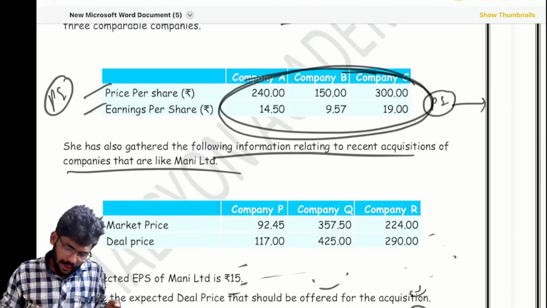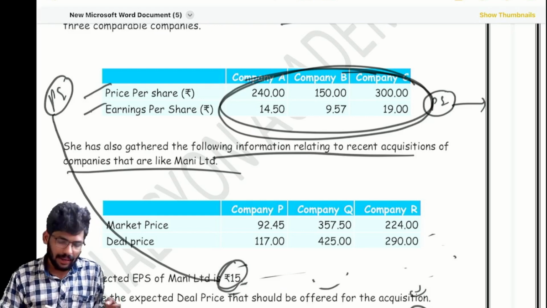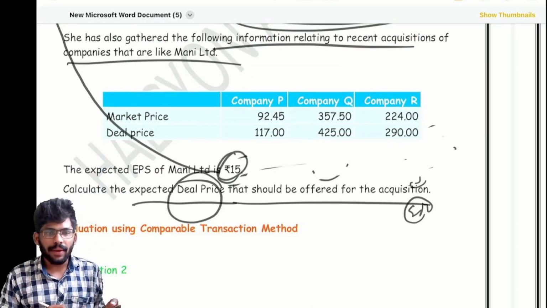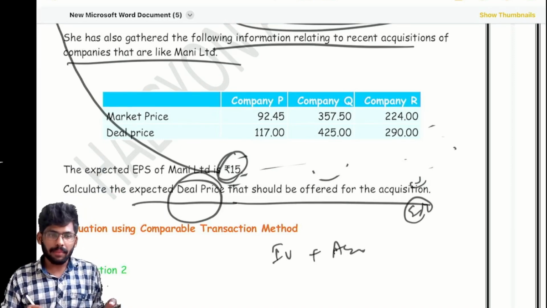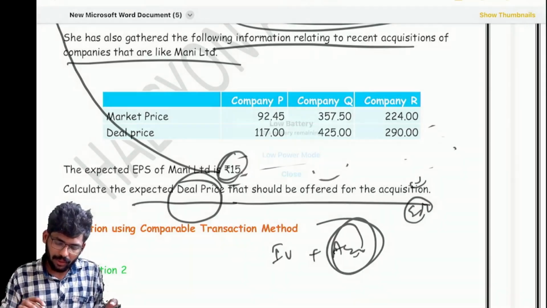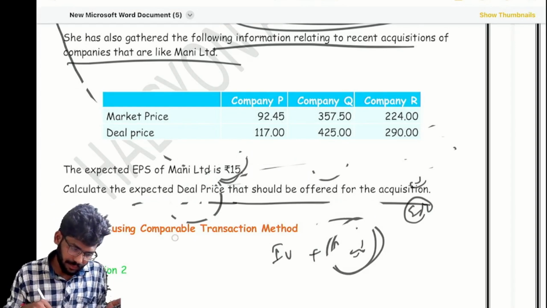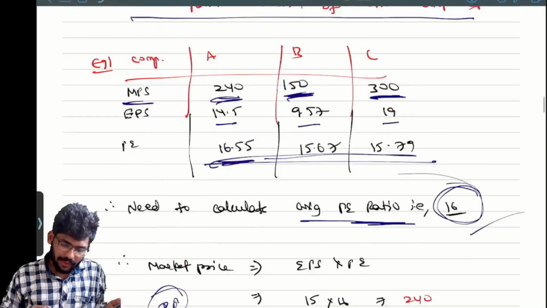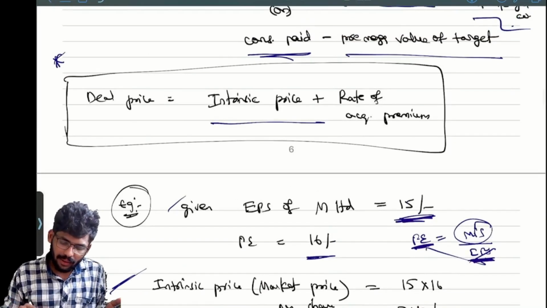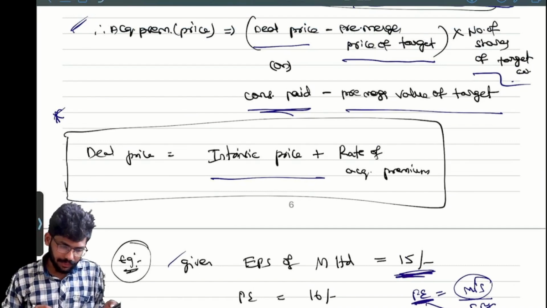So easily we can calculate the P from this value. We have a PE and we have an EPS. We will get MPS, market price per share. And then we need to find out the deal price. Deal price means intrinsic value plus rate of acquisition premium. Correct or not? So how to find out this acquisition premium? First of all, what's the deal price? Intrinsic price plus rate of acquisition premium. Correct or not? Yes or no?